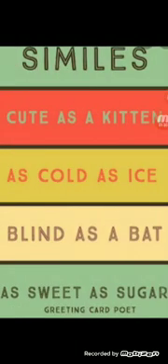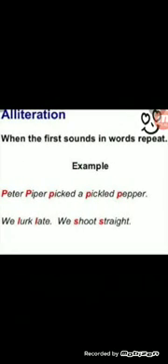Number 3, simile. What do I mean by simile? Simile is just comparing two things together using as or like. For example, cute as a kitten, as cold as an ice, and so on. Now let's move to sound devices. An example of sound device is alliteration.